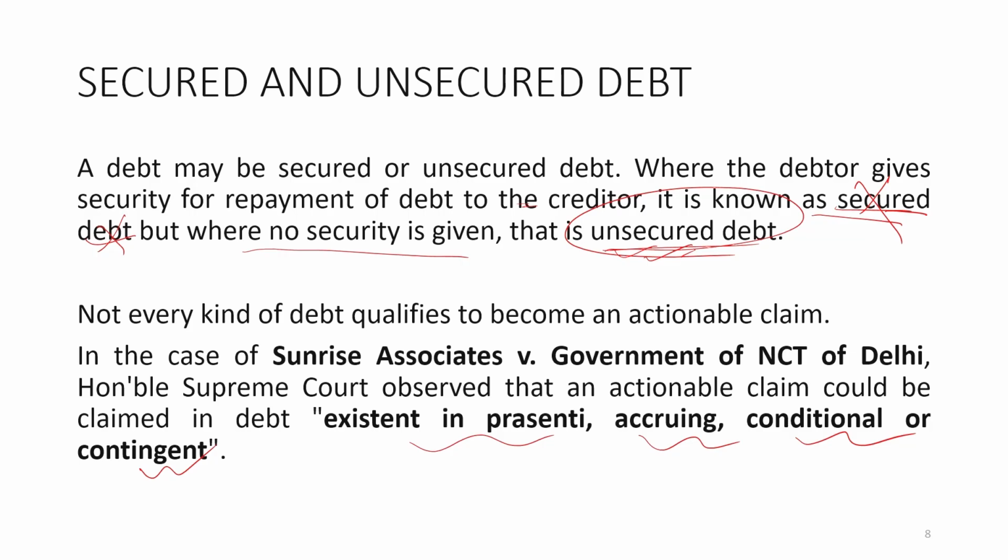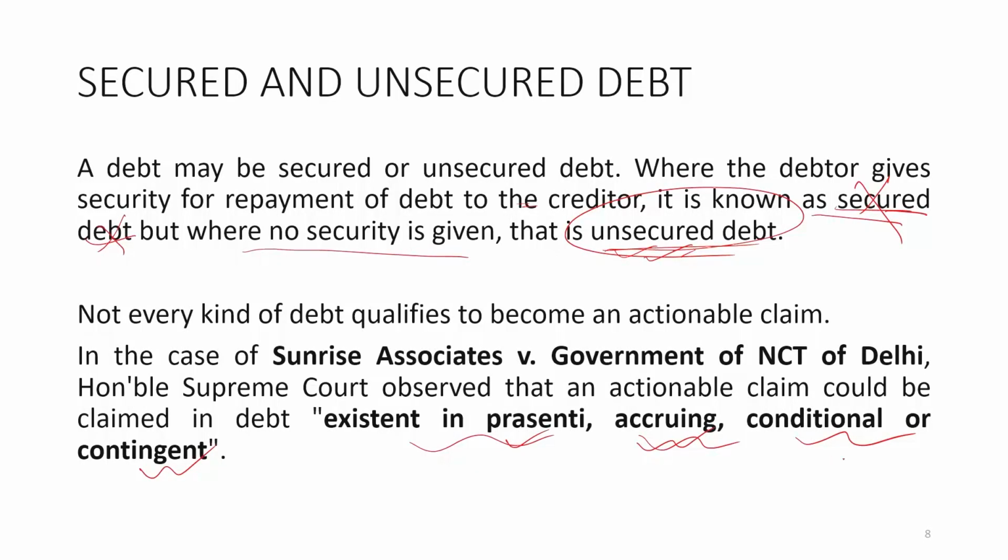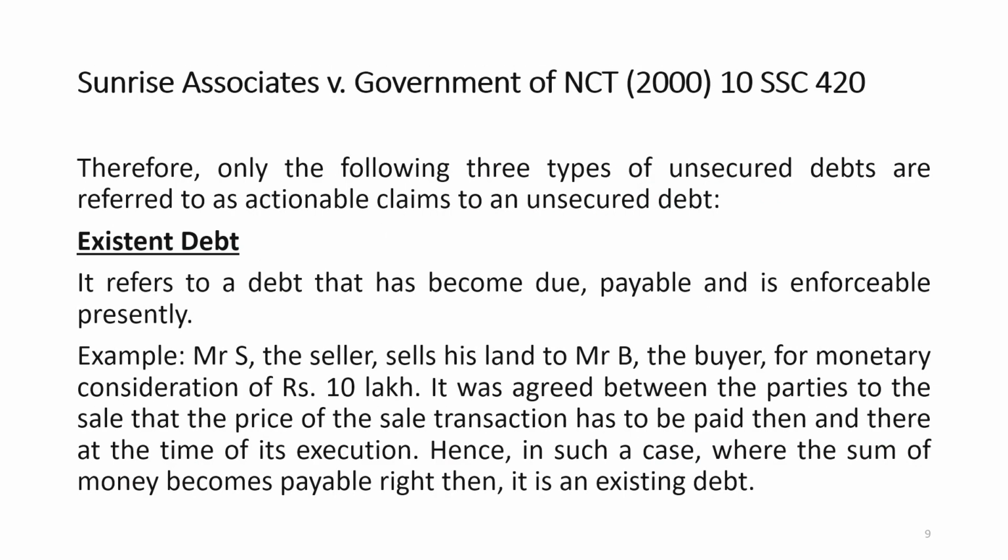According to the timeline, it is in praesenti or accruing. Accruing here means the amount is going to be paid in future, but the right has been created and the debt has been created from that date itself. Conditional and contingent are about the happening or non-happening of a certain event.